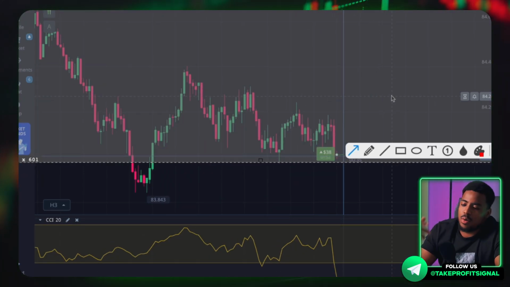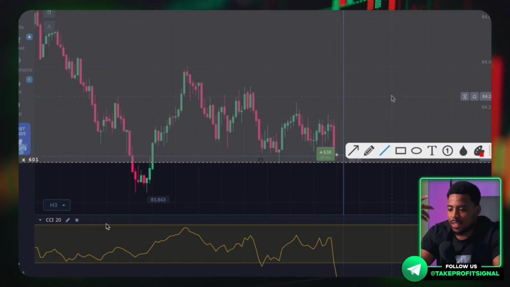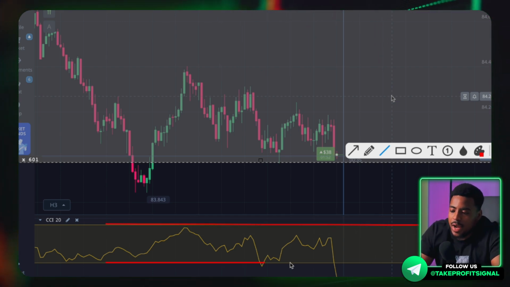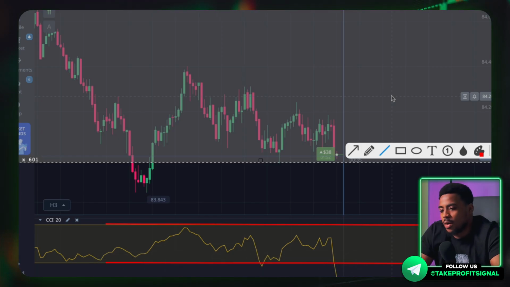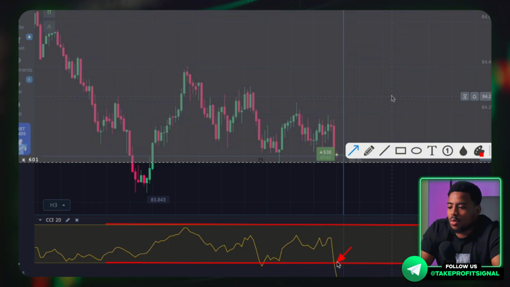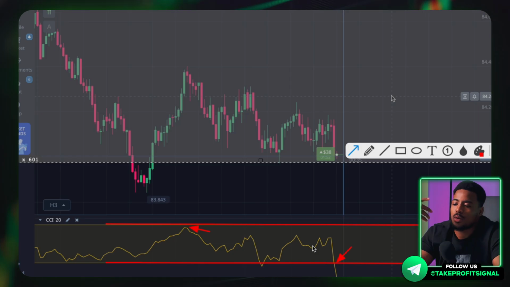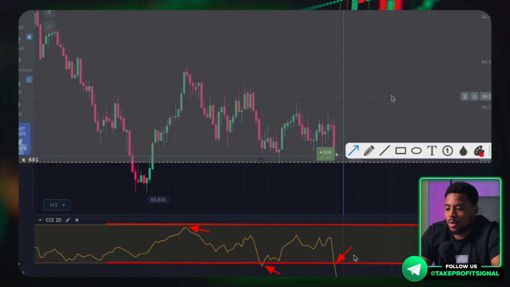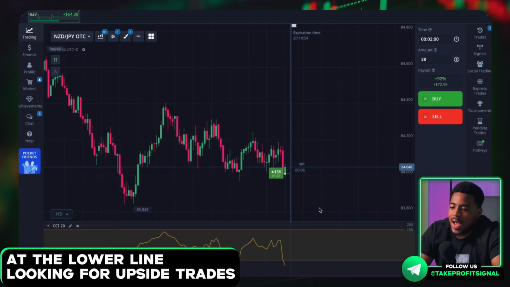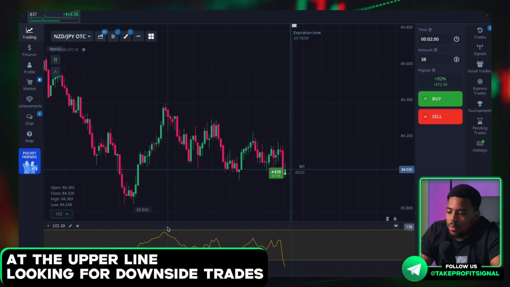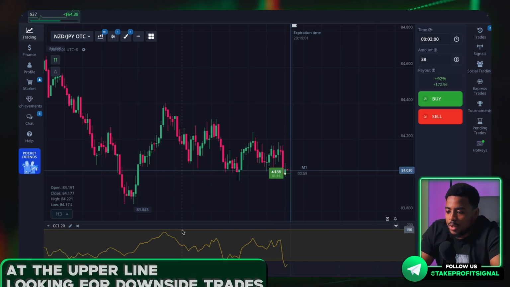You need to remember only 2 things. This indicator has an upper line of 150 and a lower line of minus 150. When the chart of this indicator comes to the lower line or to the upper line, we have opportunities to open trades on the chart. That is, when we are at the lower line, we are looking for upside trades. As I am in this situation, when we are at the upper line, we are looking for downside trades.